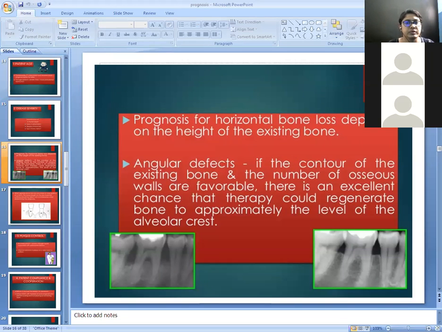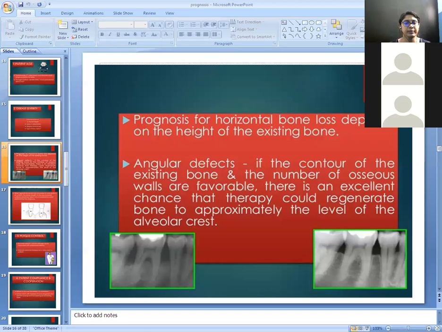So basically, there are two types of bone loss. First one is horizontal and second one is angular bone loss. So prognosis for the horizontal bone loss depends on the height of existing bone, and for the angular bone, the prognosis depends on the type of bony defect present. So in a bony defect, if the contour of the existing bone and the number of osseous walls are favorable, then there is an excellent prognosis, because regenerative therapy can be done in those cases.